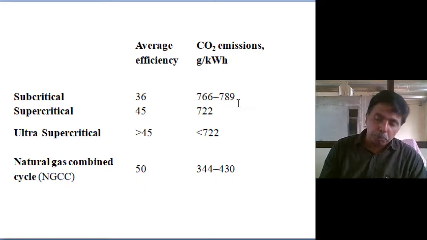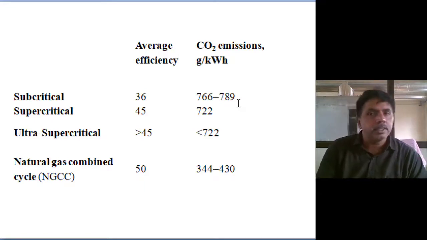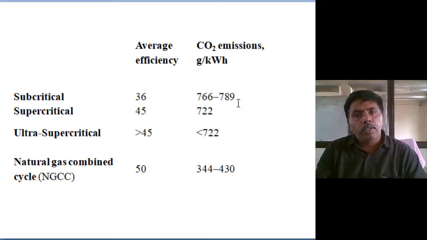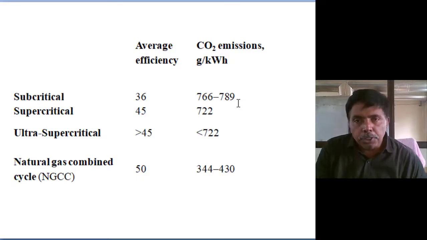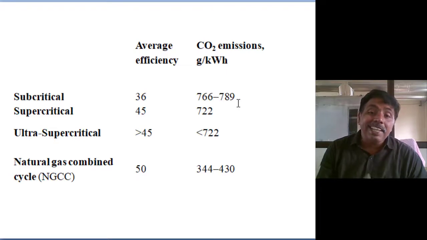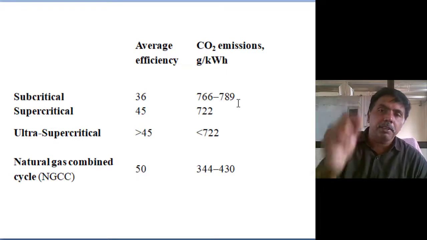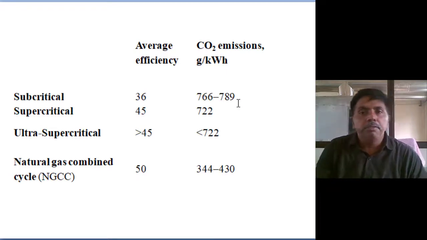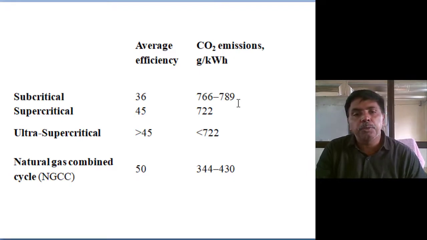CO2 emissions, pollution is our main concern at present. We want to run the natural cycle of the universe. We want to reduce the pollution drastically; 50% of the pollution we can reduce by the combined cycle. Why?